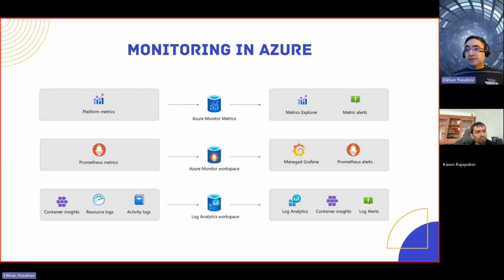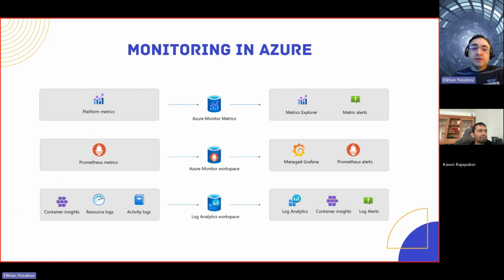Back to you, Kasun. Is there anything else you want to add? No, I think you have given a good idea about it. So the only thing I had to mention is Azure Monitor Workspace is different from Azure Monitor, right? It is a new type of service that is specifically for Prometheus at the moment. Right, so that is specifically for Prometheus. Great. Thank you. So that's it.